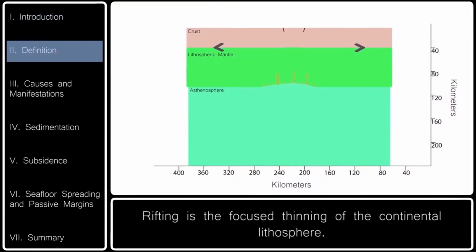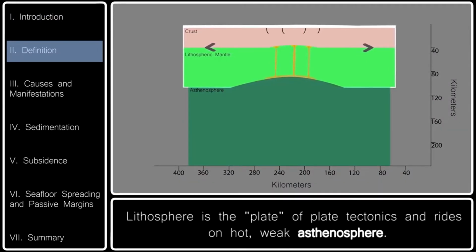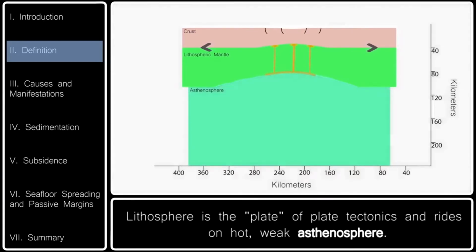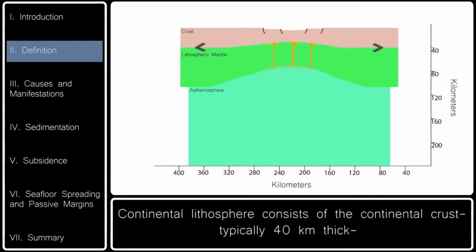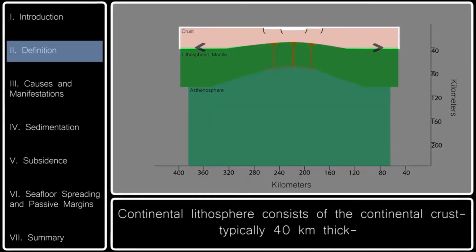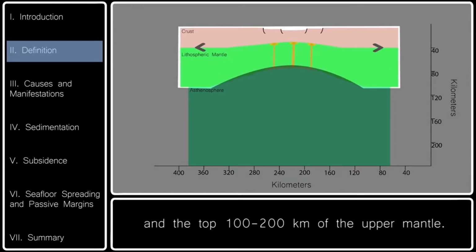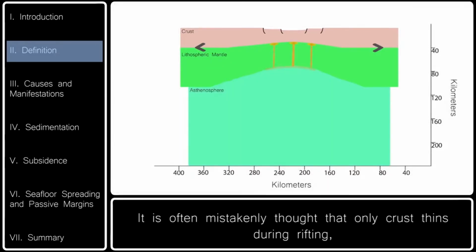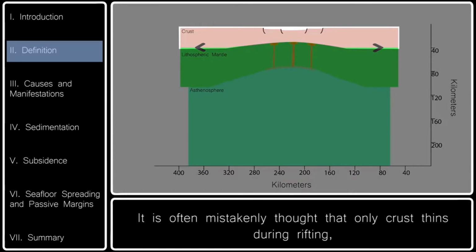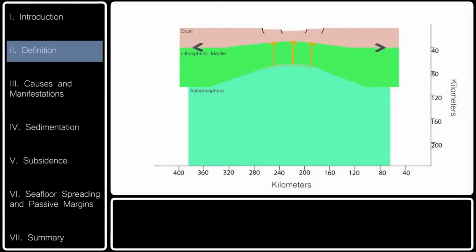Rifting is the focused thinning of the continental lithosphere. Lithosphere is the plate of plate tectonics and rides on hot, weak asthenosphere. Continental lithosphere consists of the continental crust, typically 40 kilometers thick, and the top 100 to 200 kilometers of the upper mantle. It is often mistakenly thought that only crust thins during rifting, but the mantle lithosphere must also thin.